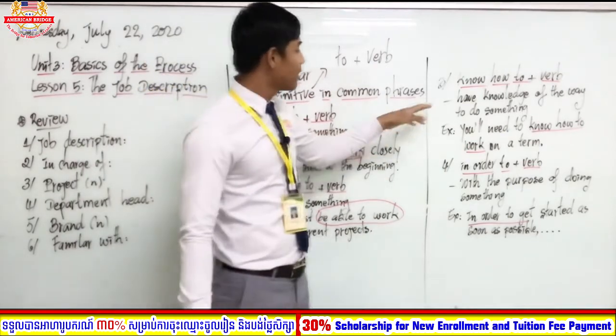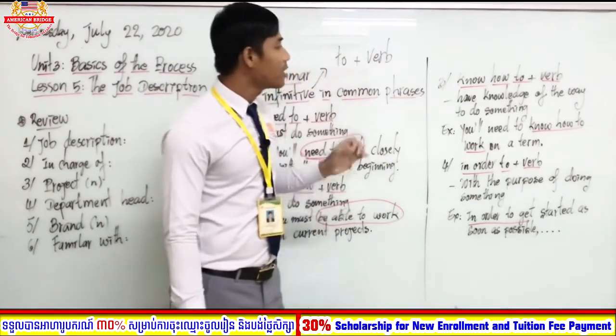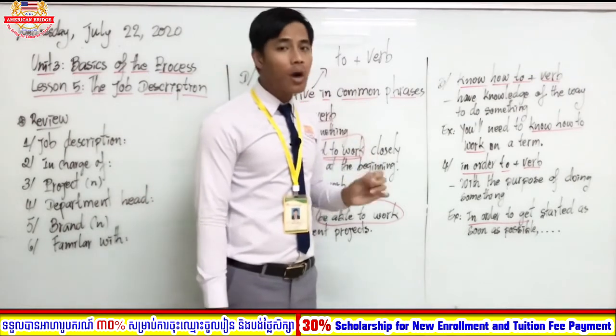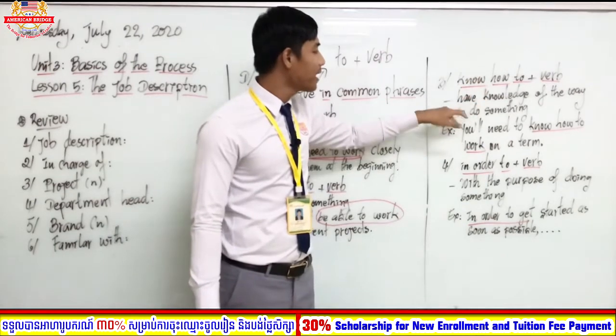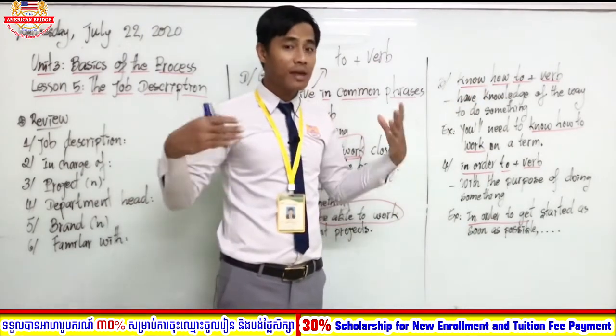Now let's move to another phrase: know how to plus verb. Know how to plus verb. What does it mean? Have knowledge of the way to do something. Have knowledge means we can do something.